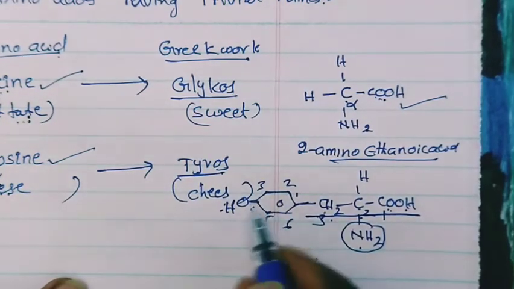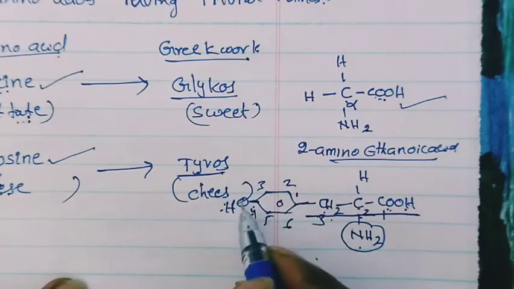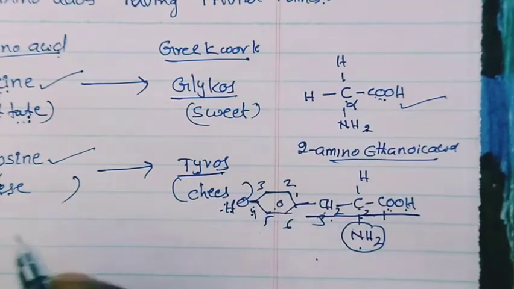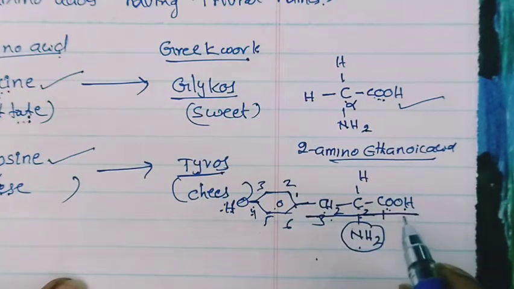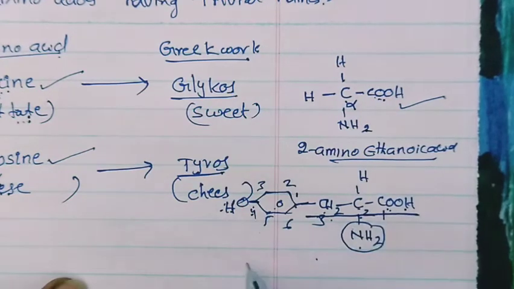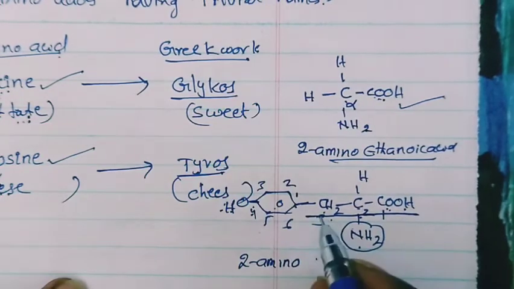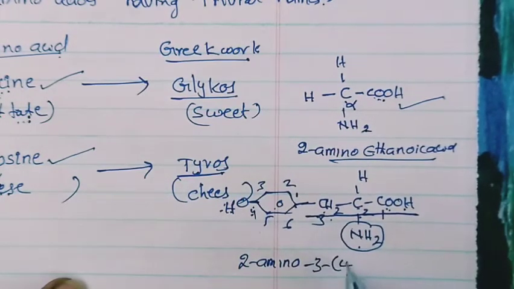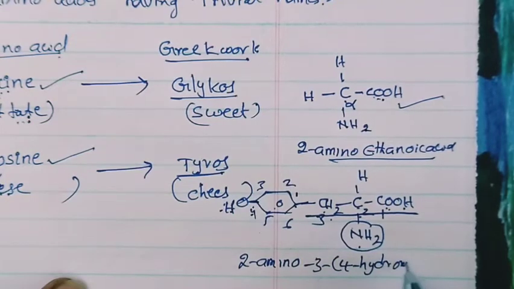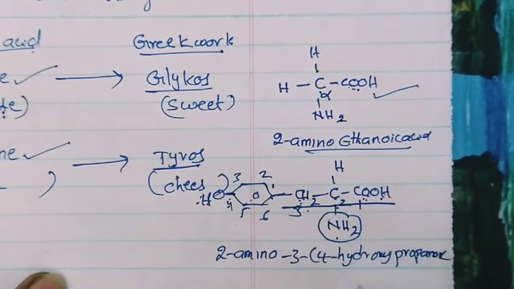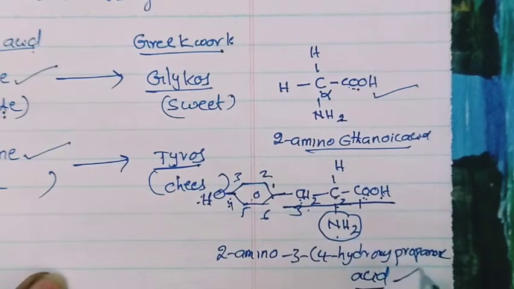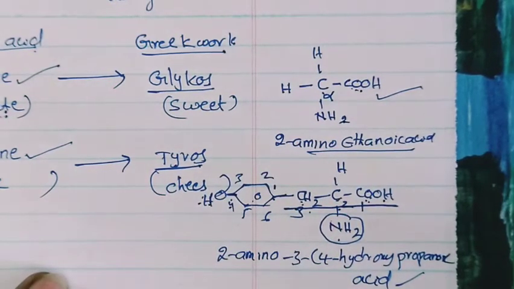The fourth carbon contains the OH group, that is called 4-hydroxyphenyl. It is attached to the carboxylic acid chain. So the name is 2-amino, third carbon 4-hydroxyphenyl, and 3 carbons, so propanoic acid. This is the IUPAC name of this compound.